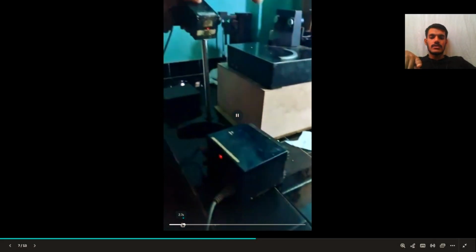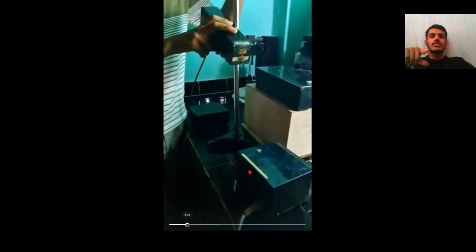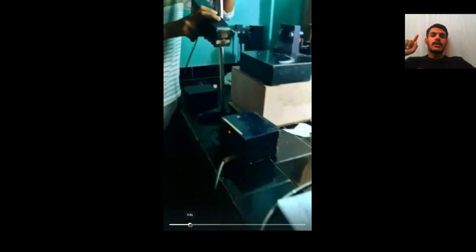As you can see, this is your helium neon laser right there. I have placed it on sand, holding it. Now as you can see, this is the diffracting mirror, a mirror with a diffraction grating.